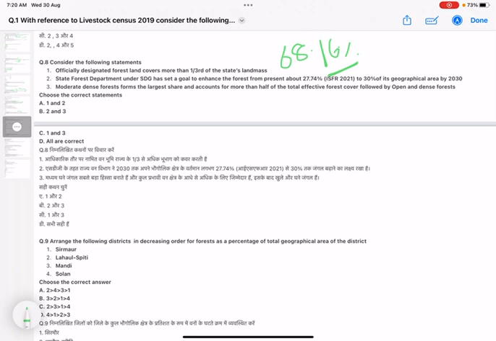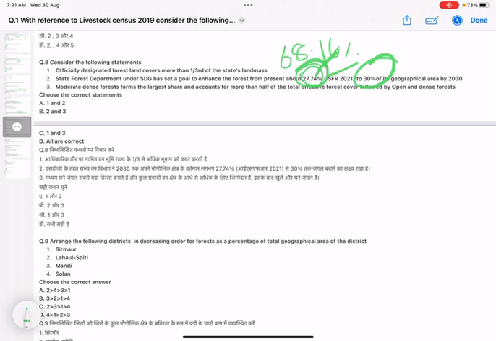Second, the State Forest Department, under the Sustainable Development Goals, has set a goal to enhance the forest cover from the present about 27.74% to 30% of its geographical area by 2030. This statement has already been asked in the HPS Prelims exam in a previous year. So to remain cautious, you have to keep this data in mind also.